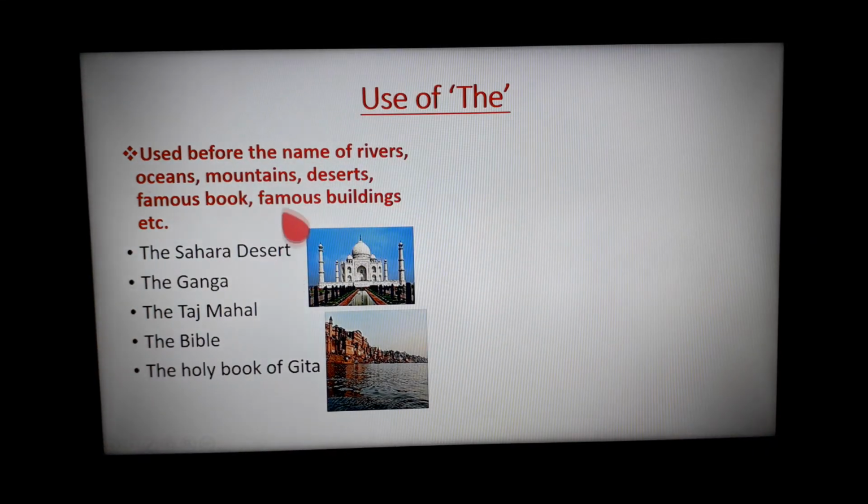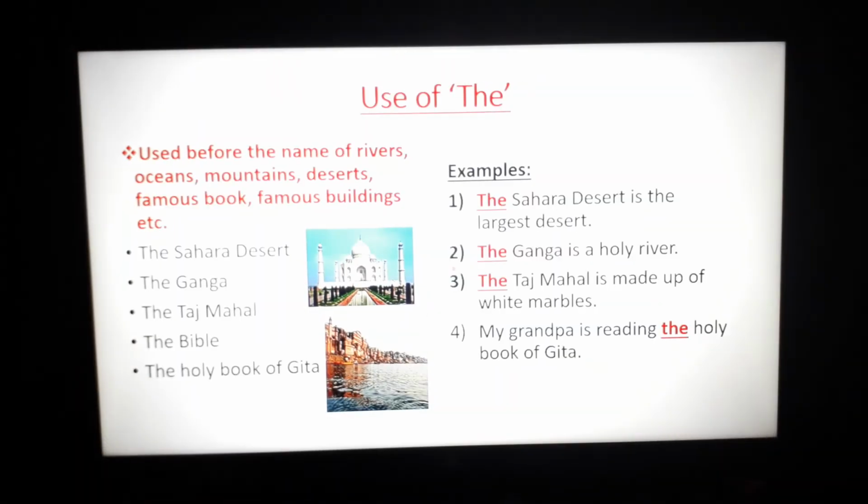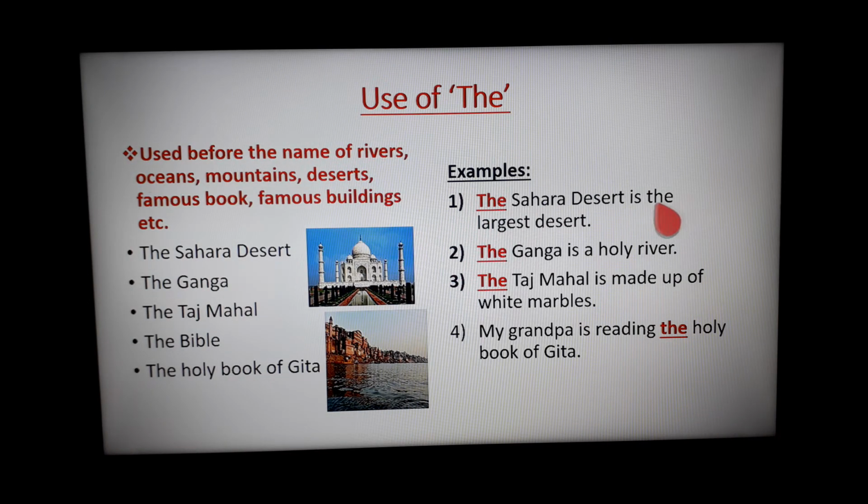The is also used before the name of rivers, oceans, mountains, deserts, famous books, famous buildings, etc. Like the Sahara Desert, the Ganga, the Taj Mahal, the Bible, the Holy Book of Gita. Now let's again use these words in the form of sentences. The Sahara Desert is the largest desert.